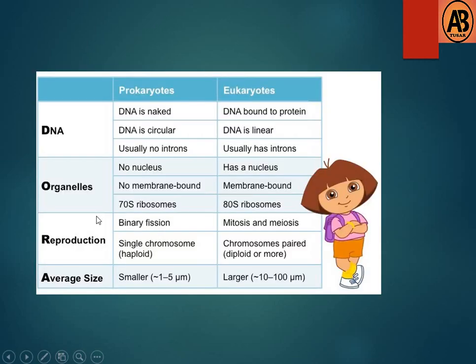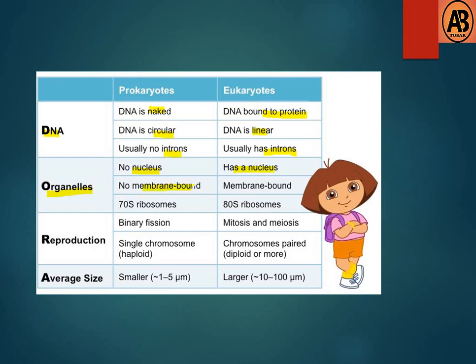Then I am going to describe the difference between prokaryotic and eukaryotic cell. If you think about the DNA, prokaryotic DNA is naked, but eukaryotic DNA is protein bound. Prokaryotic DNA is circular, eukaryotic DNA is linear. Prokaryotes usually have no introns, eukaryotes usually have introns. If you think about organelles, then prokaryotic has no nucleus, eukaryotic has a nucleus.